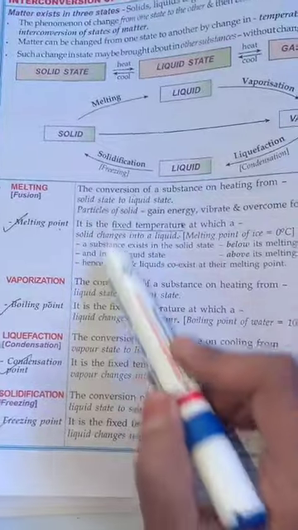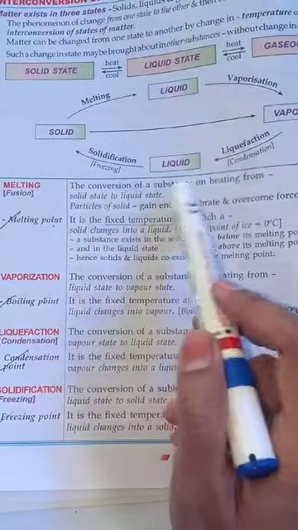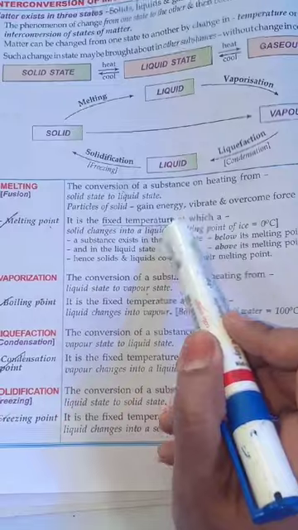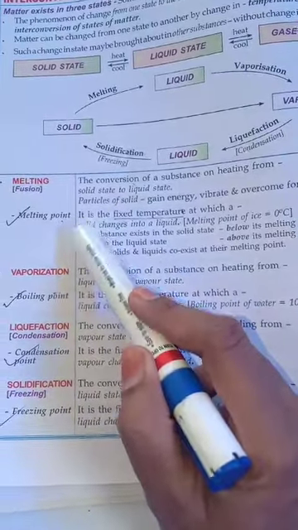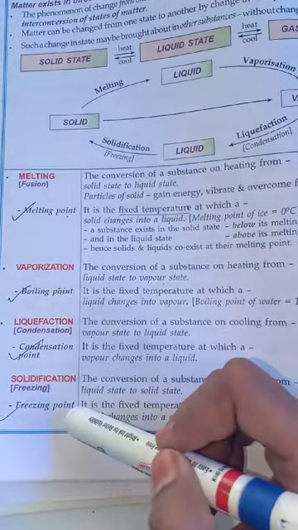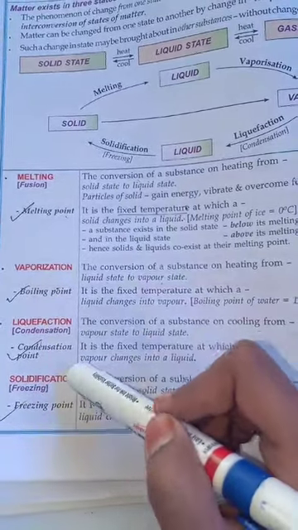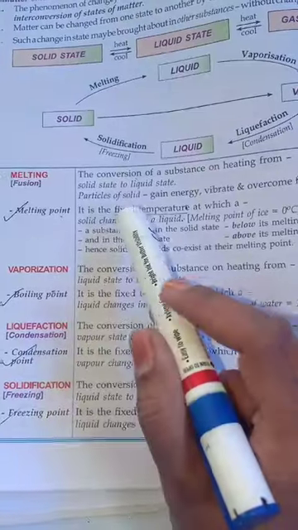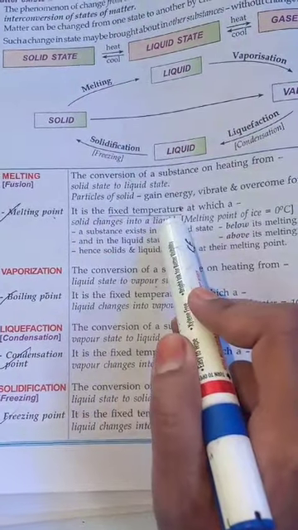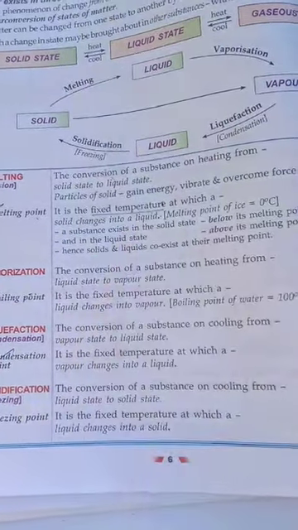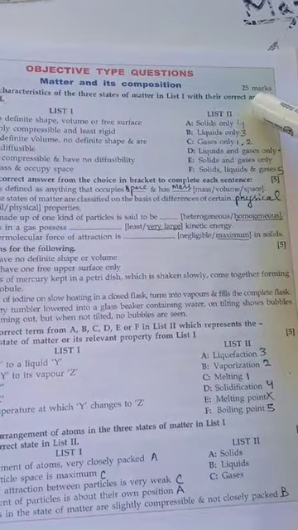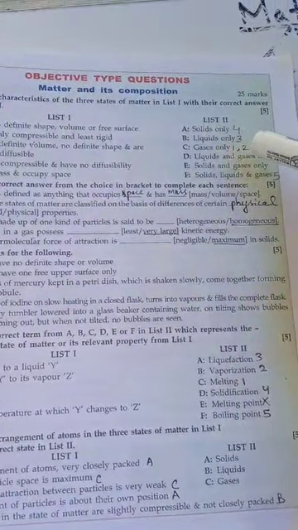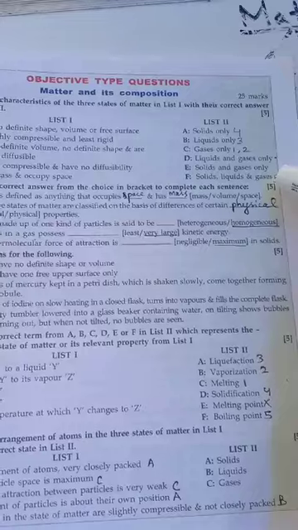The definitions are mentioned here. You will write down the conversion of the substance from one state to the other state. That is your definition. And the two most important definitions here are melting point and boiling point, condensation point and freezing point, which can come as a difference among themselves. In that case, you need to write down fixed temperature, which is important. After that, there is explanation to the short answer questions I have for you. The sequence is 4, 3, 1 and 2 in both the cases, and the last one is 5.